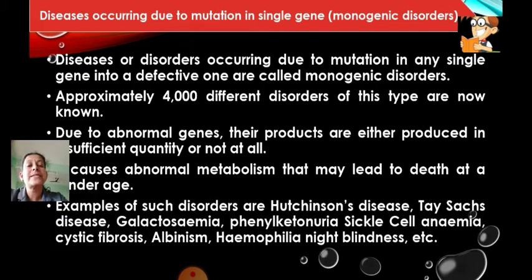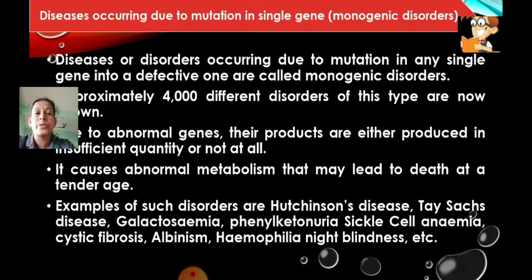Examples of some diseases due to monogenic disorders are Hutchinson's disease and Tay-Sachs disease. You need not know all these diseases; you just have to remember some of the examples, and I'm going to show some pictures also. You may not know the symptoms of all these diseases. In monogenic disorders, we are going to learn only 2 today.